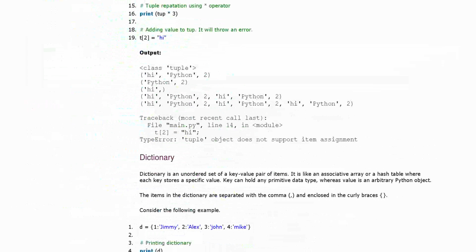Here you will see that we are adding a value to the tuple. We want to add "hi" at the second position, instead of 2 it will take "hi", but it will give you an error. In the TypeError you will see: tuple object does not support item assignment.